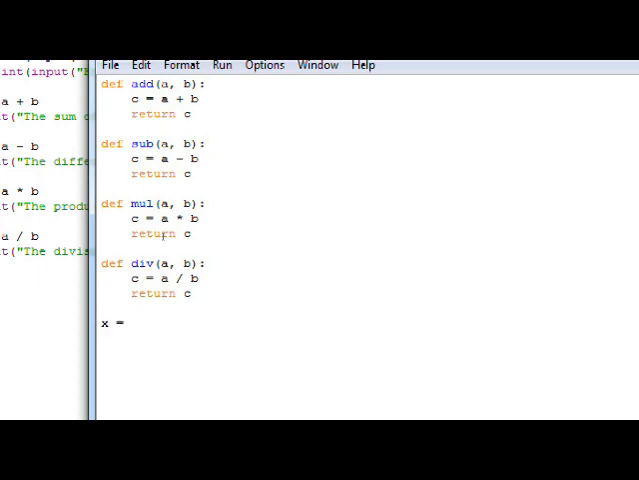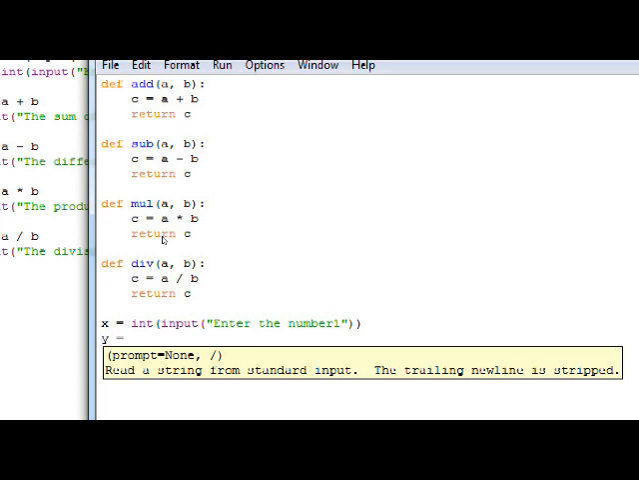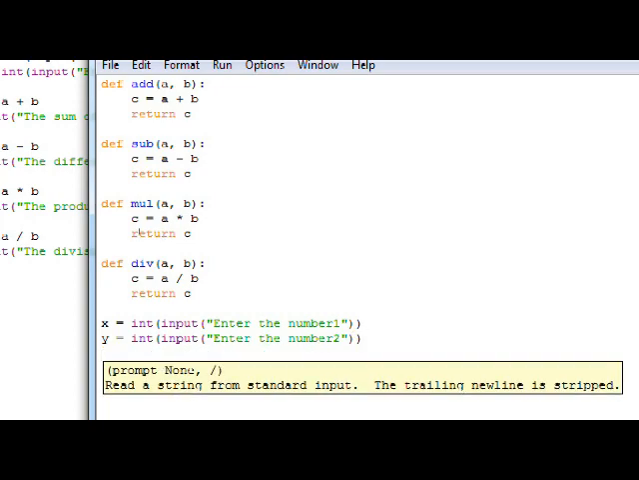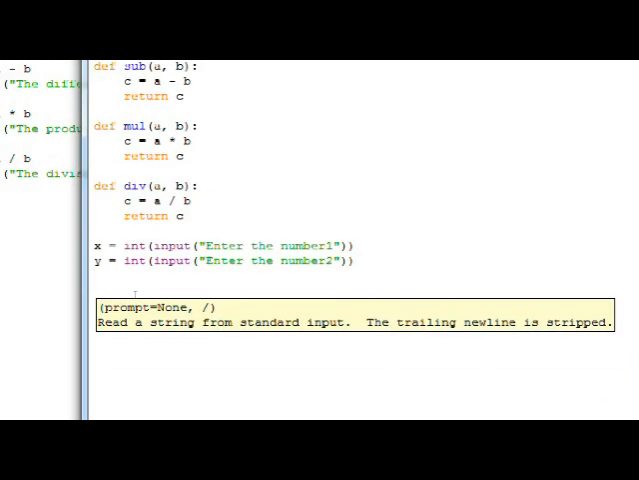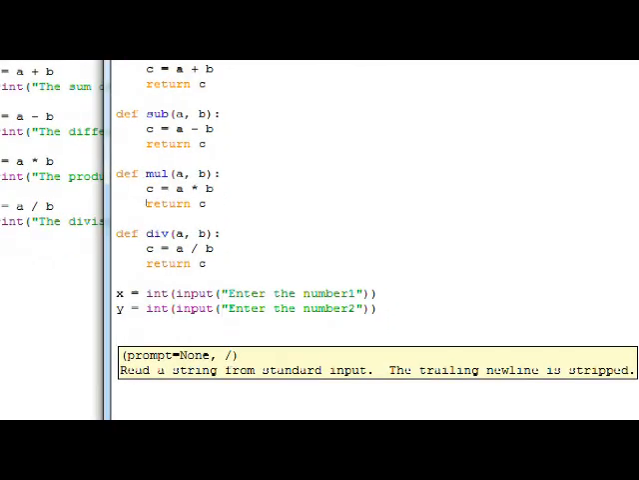I'm introducing a variable called x, which is for obtaining the input number 1. Enter the number 1. It will be stored in the variable x. y = int(input("Enter the number 2")). Now the only thing that is remaining is we'll have to call these functions, because unless we call a function, the function will not be executed by the Python interpreter. So we will have to call these functions explicitly.